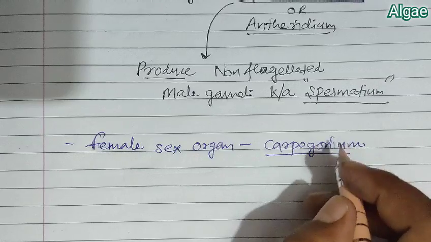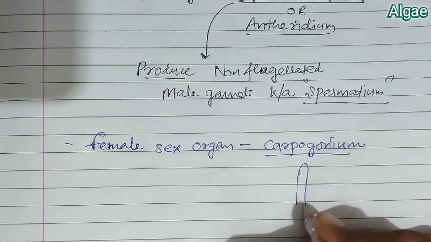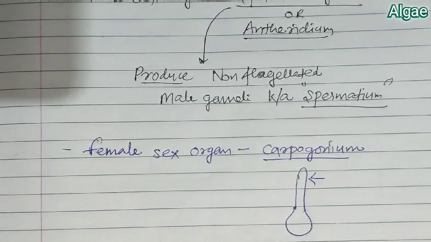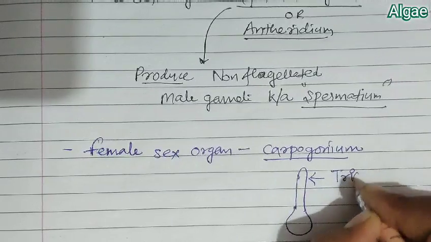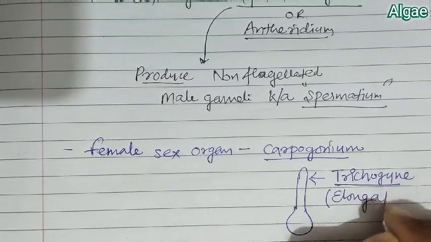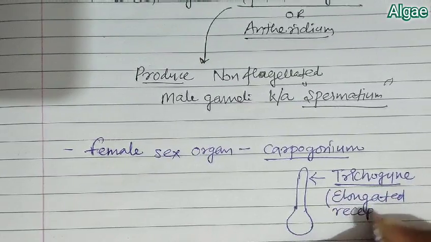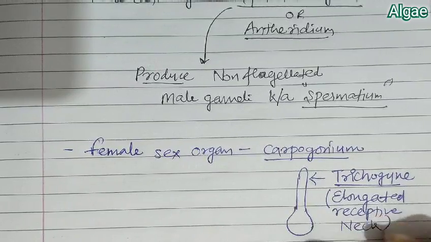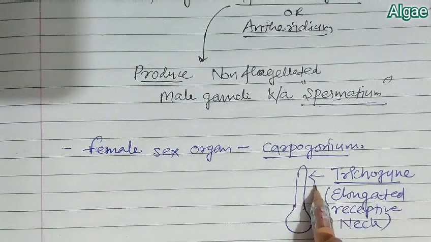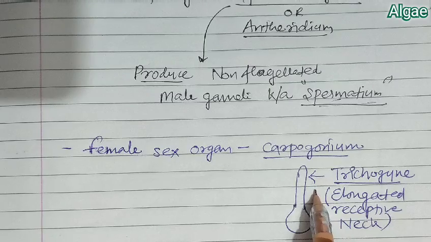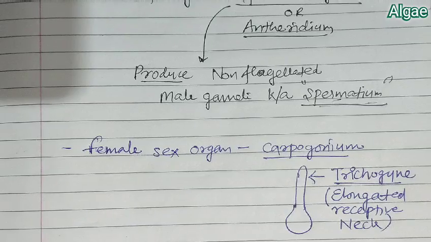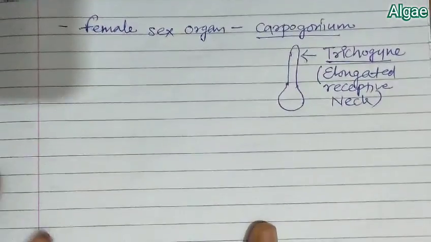This carpogonium looks somewhat like this, and it has an elongated receptive neck that is known as trichogyne. Be remembered, trichogyne is the elongated receptive neck of the female sex organ. The spermatia are carried to the neck of the trichogyne by water to carry out fertilization.